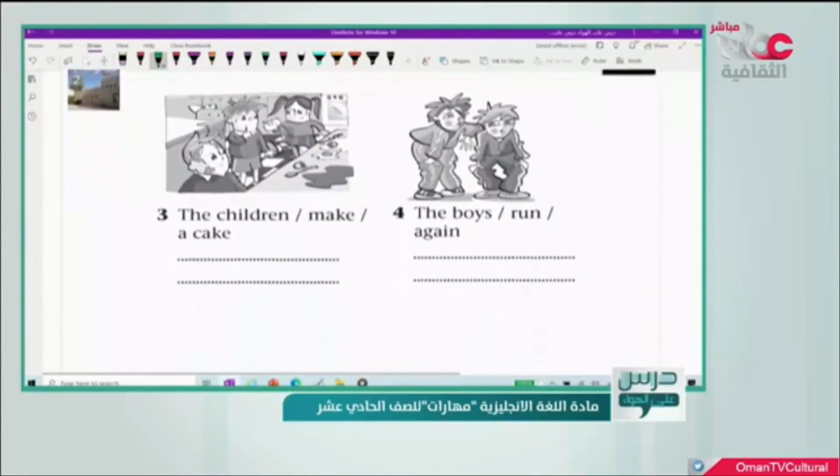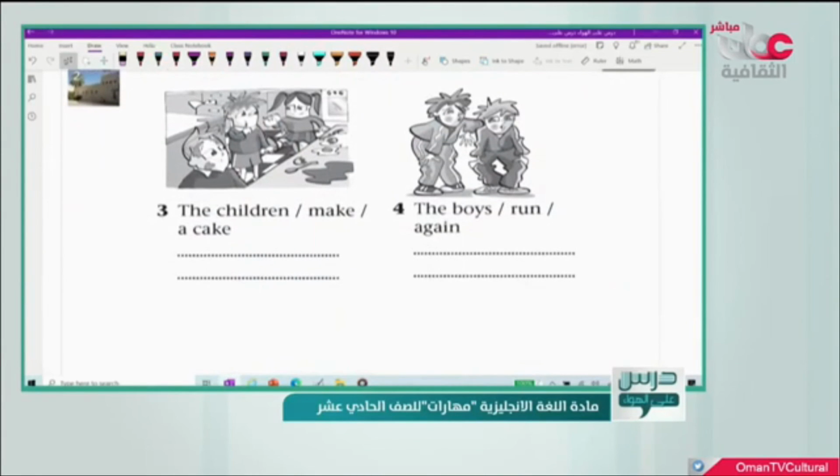Okay, let's see more examples, more questions. The children, this is the subject, the children have been. Make we have e, but we don't write e here because we said that when we add ing to the verb we delete e. So the children have been making a cake.